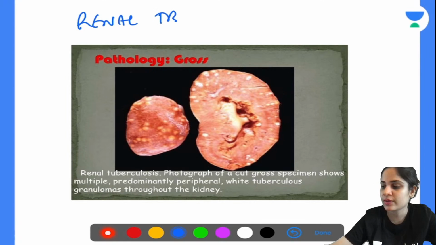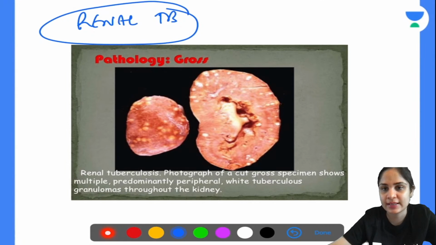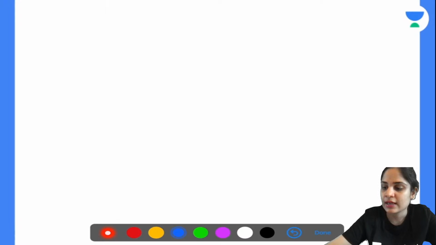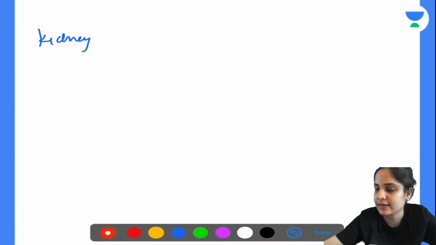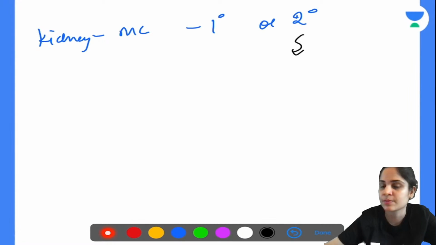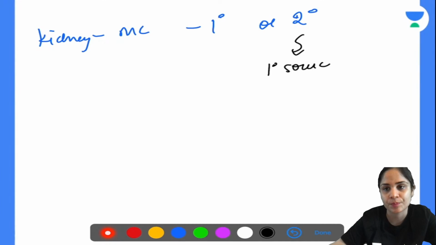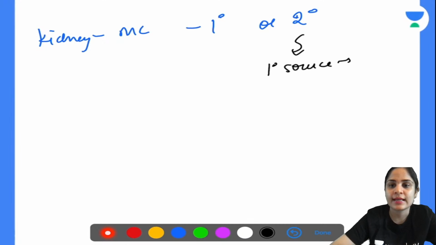The questions asked about renal TB are very simple. They will ask you in the kidney, most commonly, will you have primary or secondary TB? If it is secondary TB, where is the primary source coming from? Where is the spread of the TB bacilli occurring from? Then the next thing you have to tell me about renal TB is what are the clinical features that the patient of renal TB will present with.